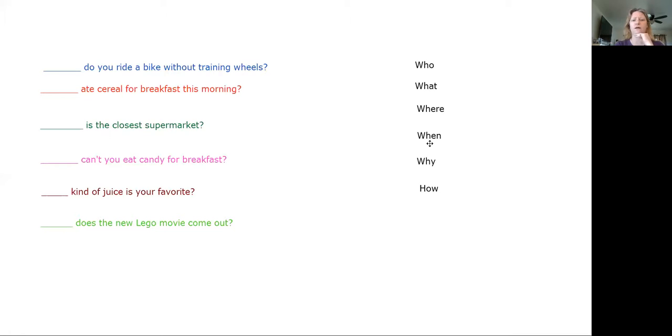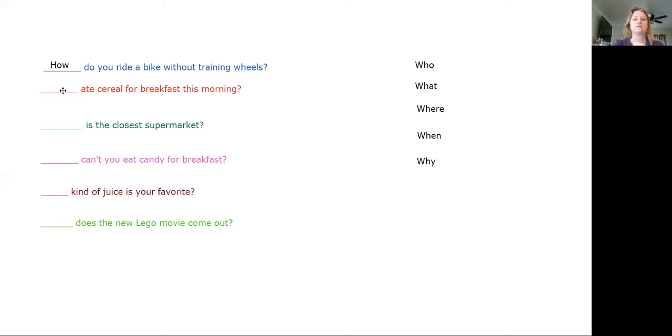Let's look at all the rest of the words. When do you ride a bike without training wheels? Maybe. Why do you ride a bike without training wheels? Or how do you ride a bike without training wheels? What do you think is the best word to finish our question? Starting off a little tricky, aren't we? The correct one is how. Because someone wants to know how they do it. If you have a little brother or sister, they want to know how you ride your bike without training wheels, because they can't figure it out. So they want to know what to do. That gives you the word how.